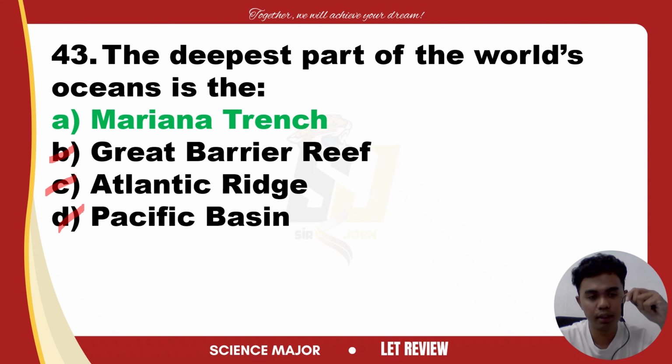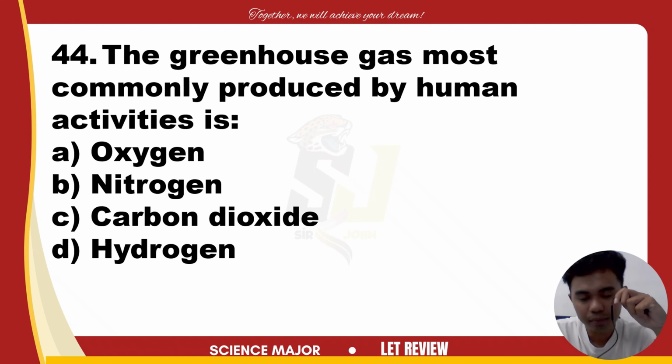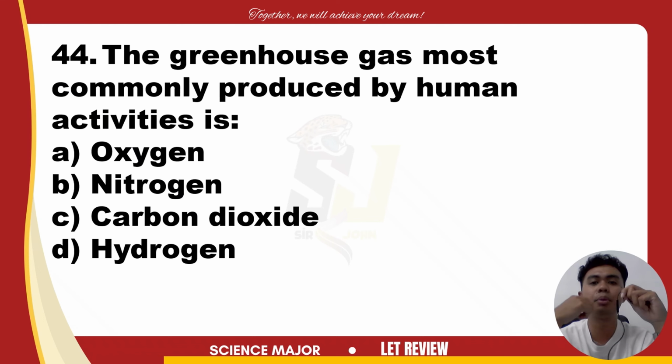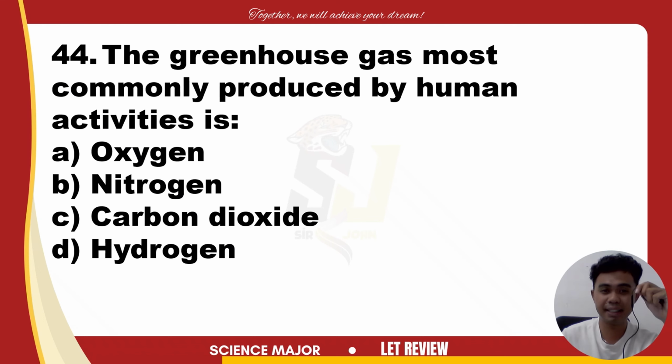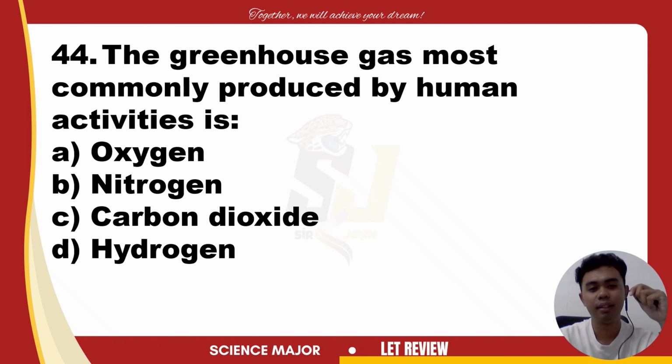Next, number 44. The greenhouse gas most commonly produced by human activities is oxygen, nitrogen, carbon dioxide, or hydrogen. The answer is very easy.